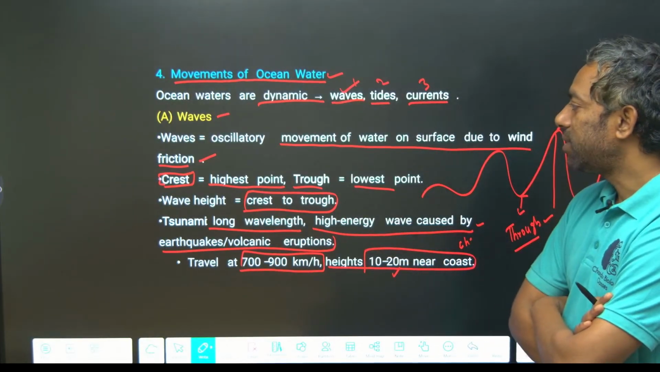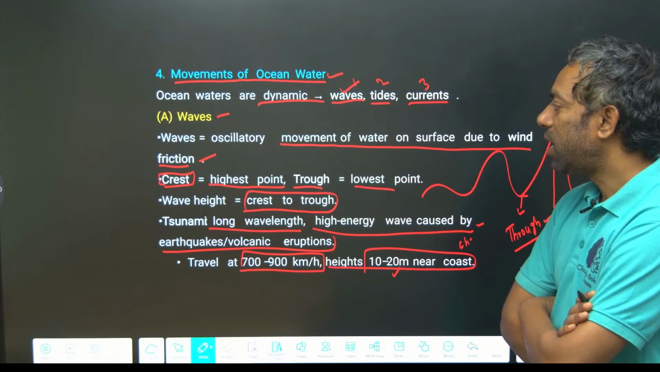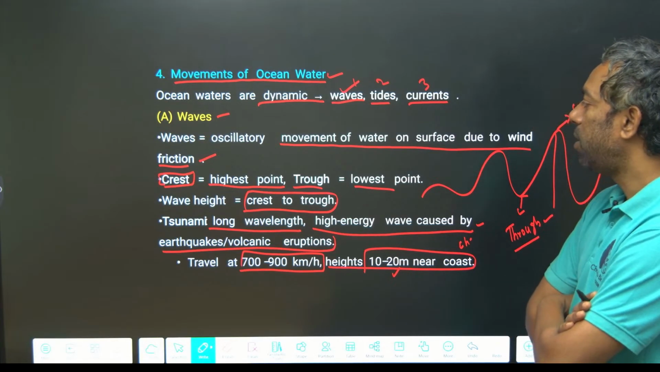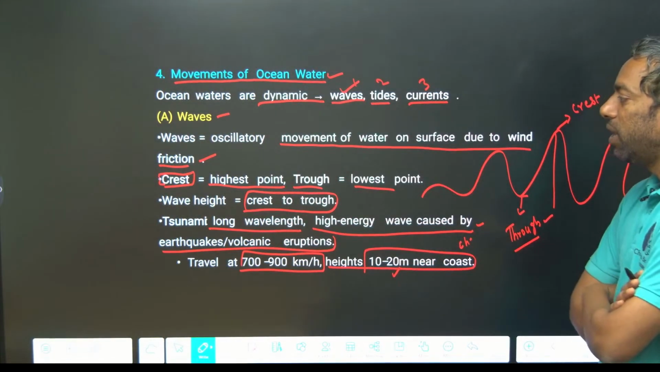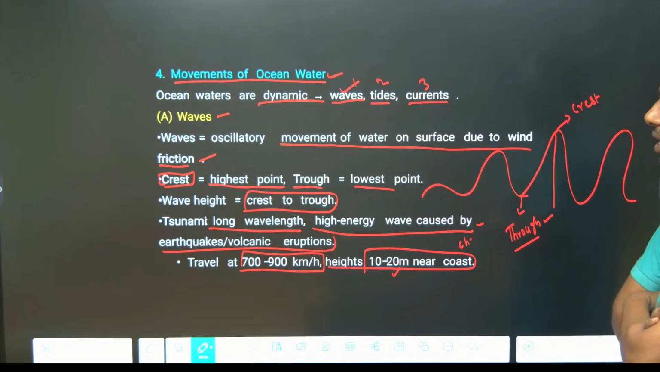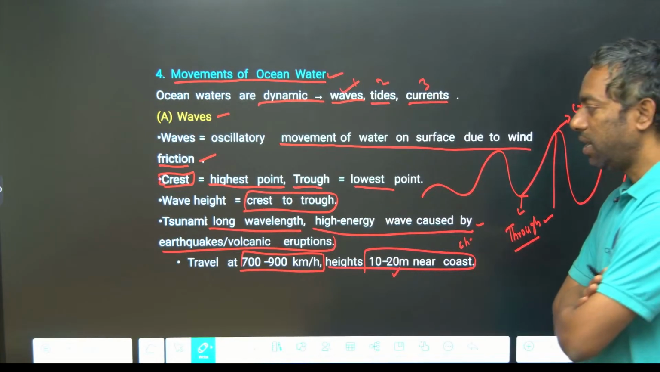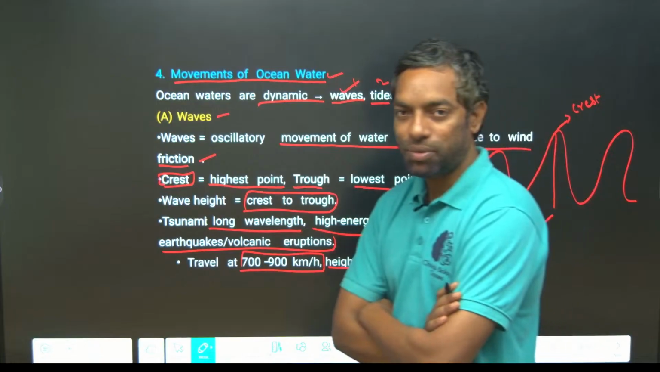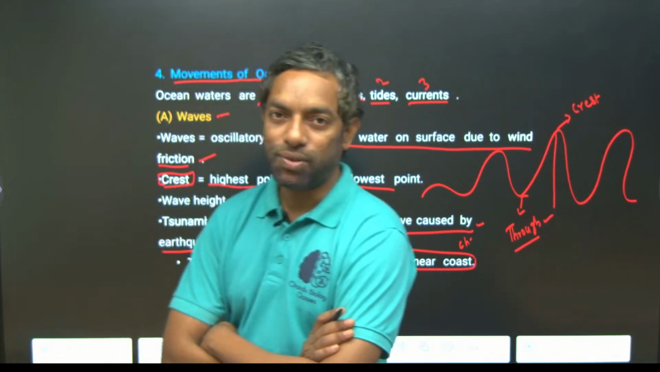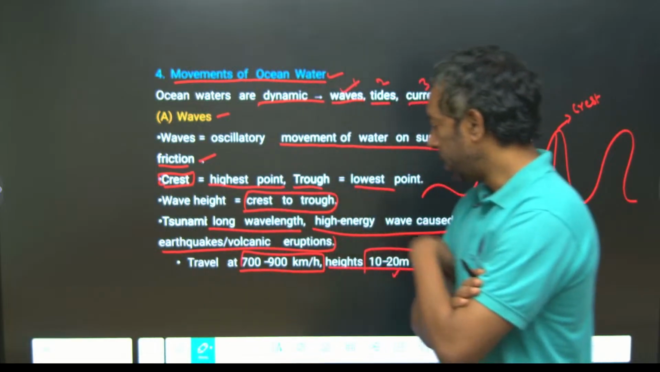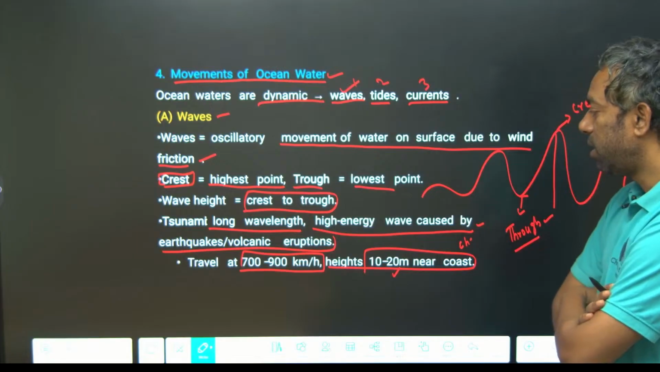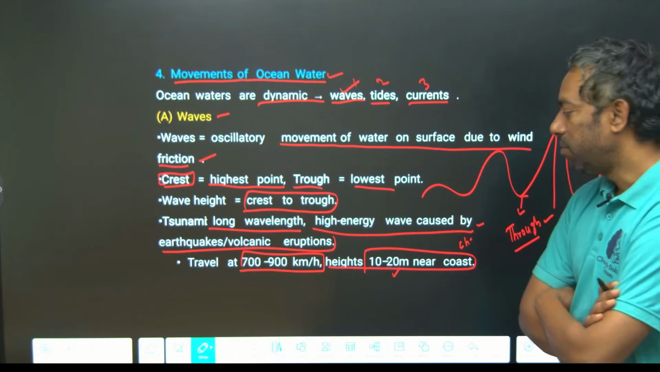Waves have a highest point, which we call the crest, and a lowest point, which we call the trough. A tsunami is a long wavelength, high energy wave caused by earthquakes and volcanic eruptions. It travels at 700 to 900 kilometers per hour, and the height is 10 to 20 meters.